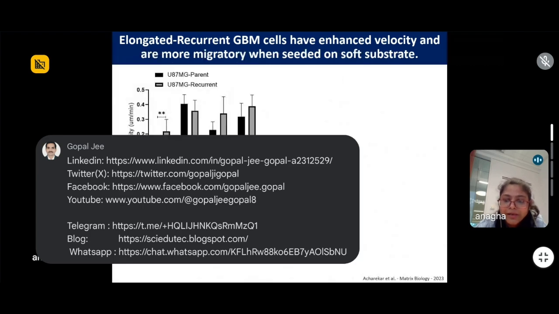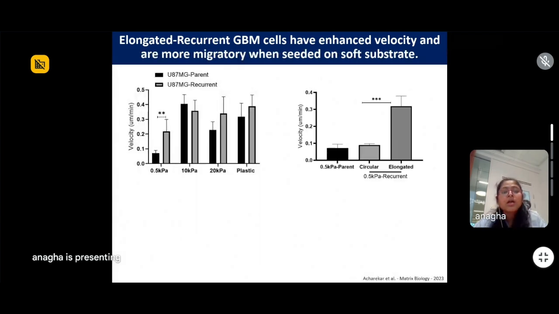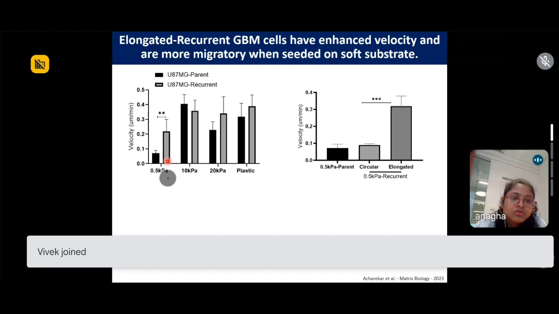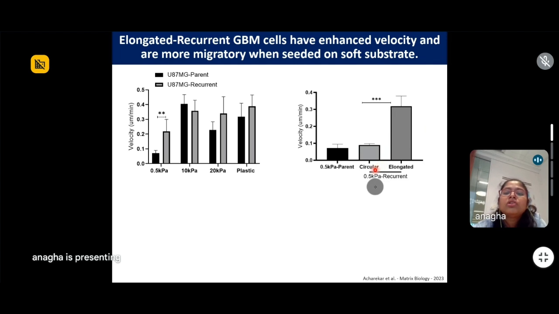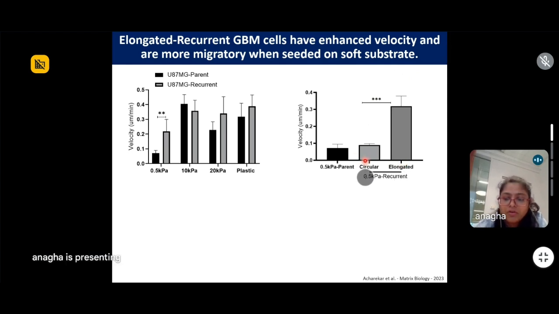So we measured this displacement, and we saw that the recurrent population has higher velocity as compared to that of the parent population. And again, this property was unique to the softer substrate and not seen on the stiffer substrate. And amongst the recurrent population also, we decoupled the velocity of the elongated versus the circular morphology, and we saw that the higher velocity is mainly because of the elongated morphology and not because of the circular morphology.